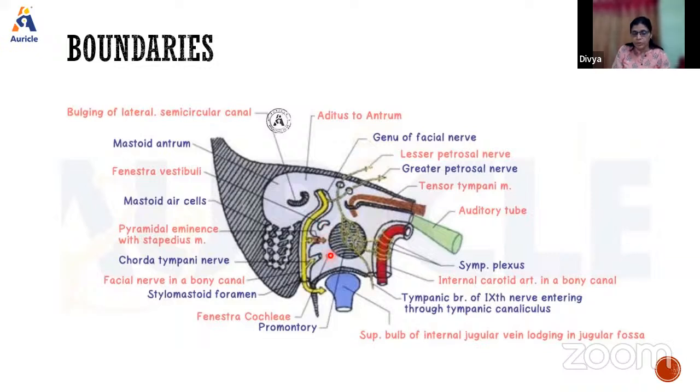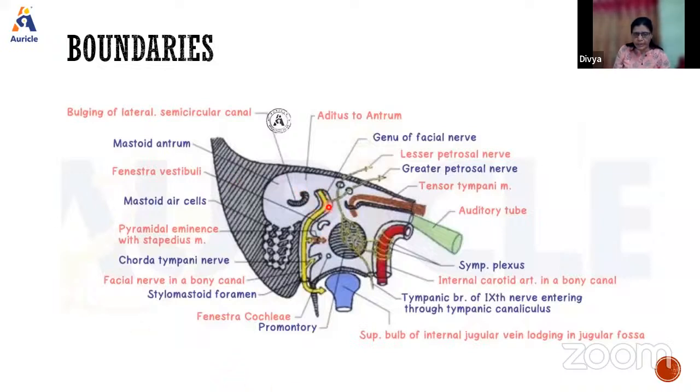Below and behind the promontory, there is one more opening known as the fenestra cochleae, otherwise called the round window. This is covered by a secondary tympanic membrane, which separates the tympanic cavity from the scala tympani of the inner ear. Then the depression behind the promontory is called the sinus tympani, which indicates the presence of the posterior semicircular canal of the inner ear.